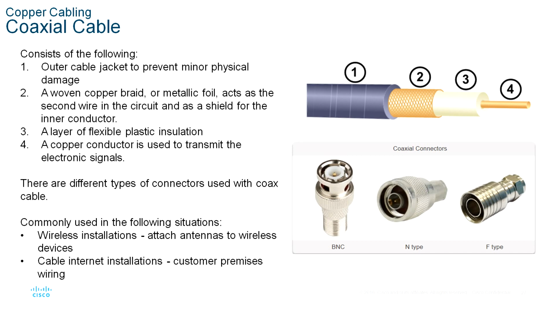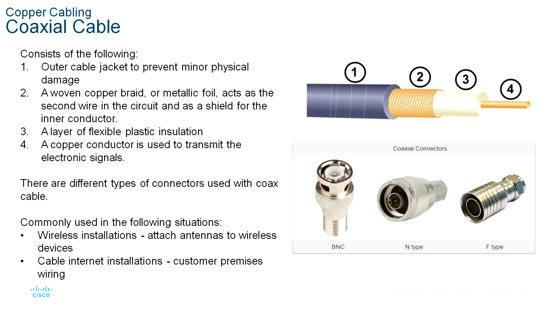The insulating material is surrounded by a woven copper braid or metallic foil that acts as a second wire in the circuit and as a shield for the inner conductor. The second layer or shield also reduces the amount of outside electromagnetic interference. The entire cable is covered with a cable jacket to prevent minor physical damage.